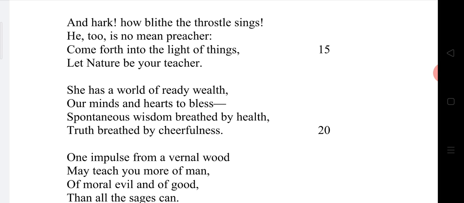That keeps us in the correct decision. So the singing of the bird throstle is not less than a preacher. That means here William Wordsworth compared the bird throstle to a preacher.